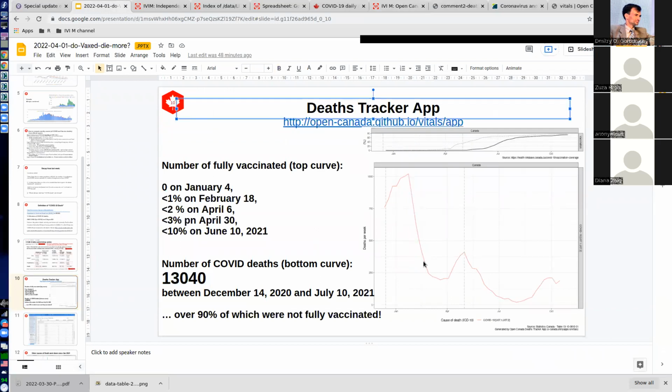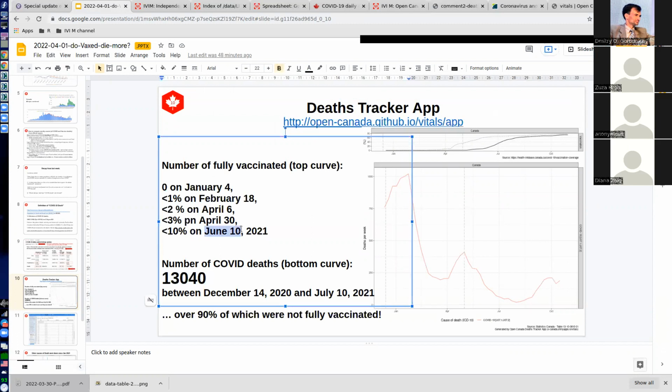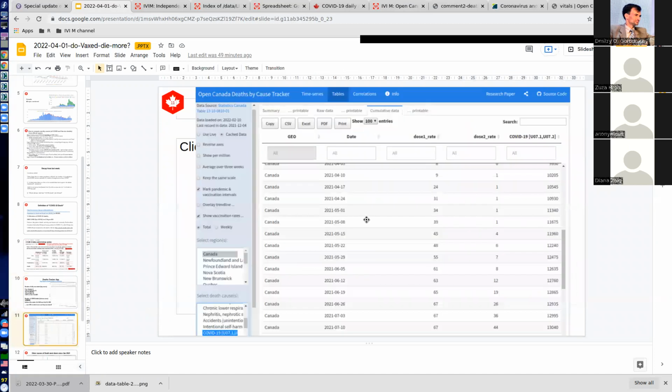Look, before this report was published, you can imagine how big the advantage was. By that time there were only 10% fully vaccinated, and there were 0 fully vaccinated as of January the 4th, because that is 2 weeks after the first shot. And you remember, even according to PHAC, these people are considered not yet protected. That's how they call it. So they were not yet protected before that time, and you can compute all those numbers.